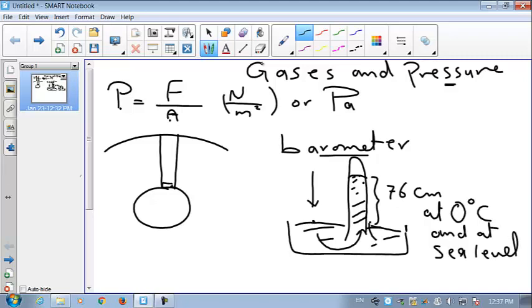So this is why he said that the atmospheric pressure is equivalent to 76 centimeter mercury. Because if you say 76 centimeter, this is a unit of length. But 76 centimeter mercury, this is a unit of pressure. Okay?